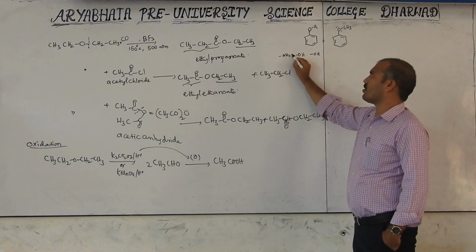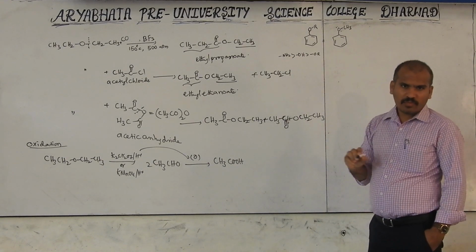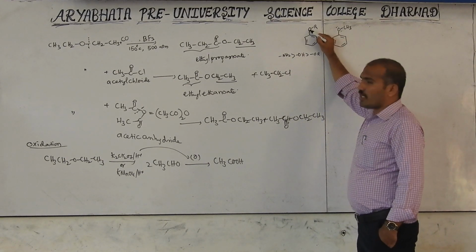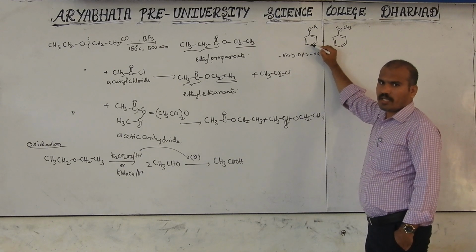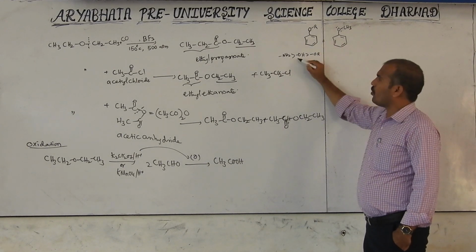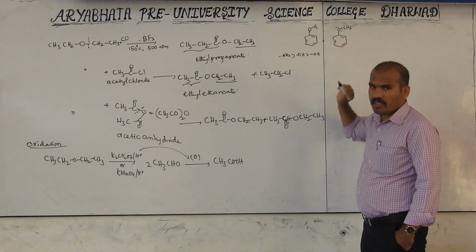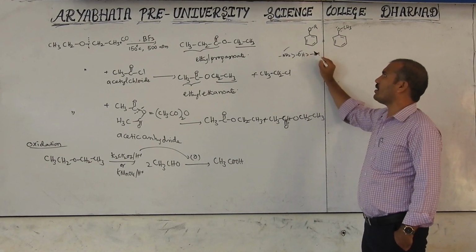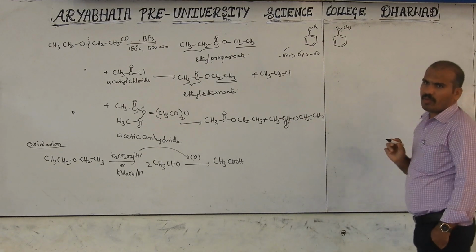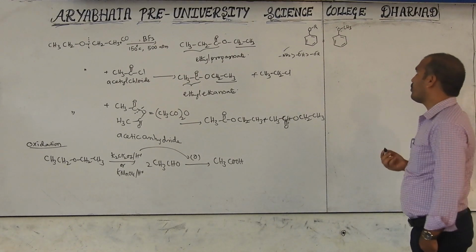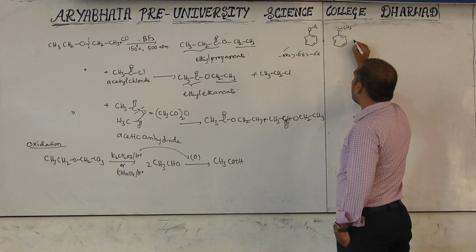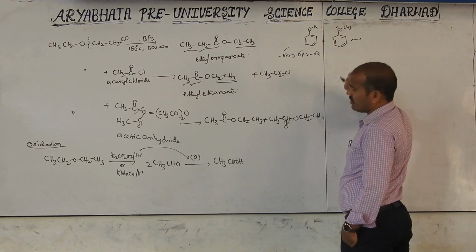But the order of electron donation is like this. If NH2 is there, electron density increases in the benzene ring. If OH is there, electron density increases, and OR also increases. But which will be the more donor to the benzene ring? NH2 is the most donor, next OH, next OR. We have to remember this order. I think in the first week you learned about this. Now we will try the resonance structures.